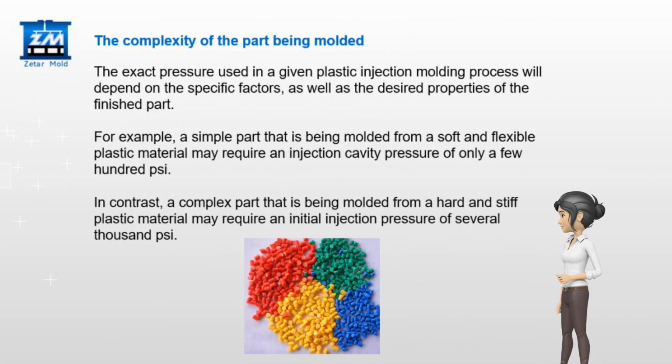The complexity of the part being molded. The exact pressure used in a given plastic injection molding process will depend on the specific factors, as well as the desired properties of the finished part. For example, a simple part that is being molded from a soft and flexible plastic material may require an injection cavity pressure of only a few hundred psi. In contrast, a complex part that is being molded from a hard and stiff plastic material may require an initial injection pressure of several thousand psi.